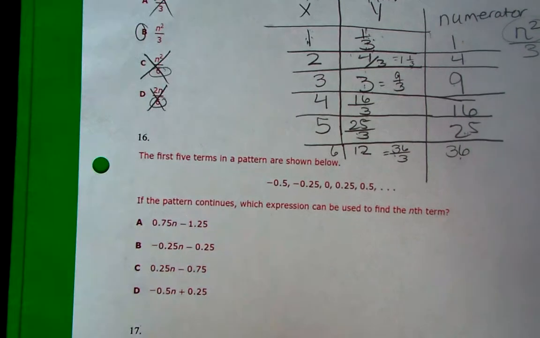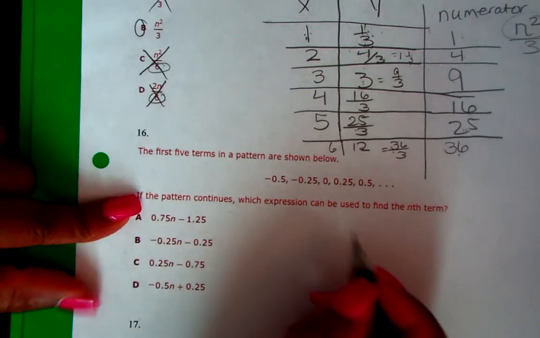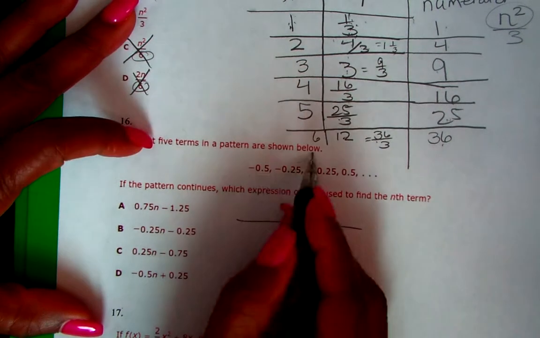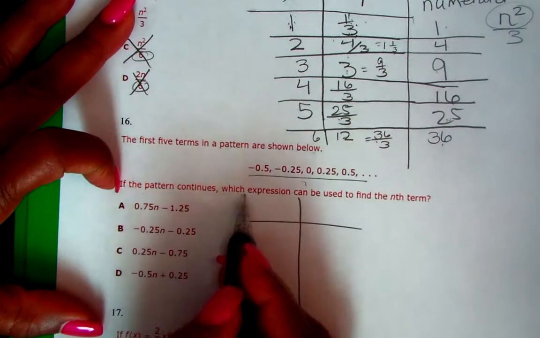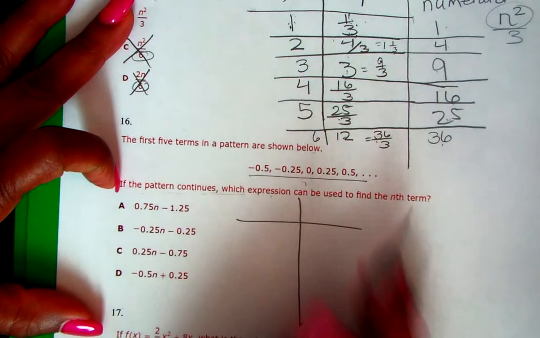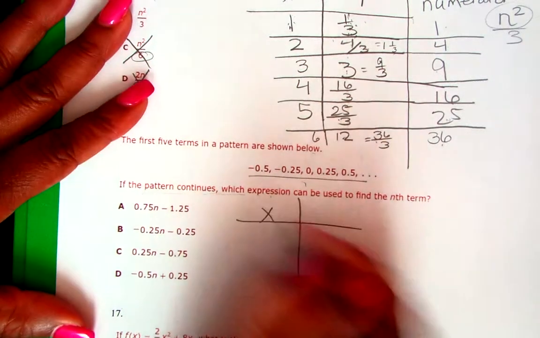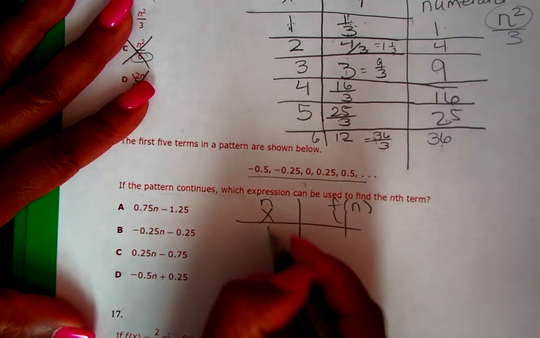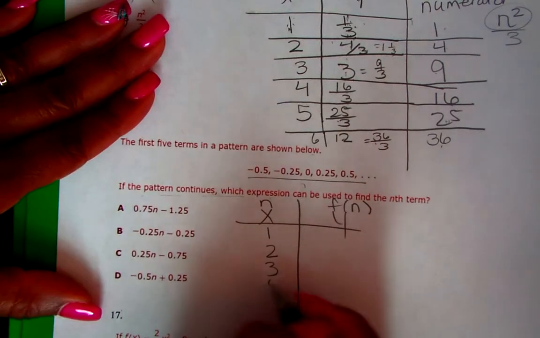Okay, keeping it real. Here's another pattern. Okay, here we go. Of course, I'll make a table. The first 5 terms, here they are. Does the pattern continue? Which expression can be used to find the nth term? So I'm going to put my x here, my y, my n, my f of n. Okay, first term, second, third, fourth, fifth.